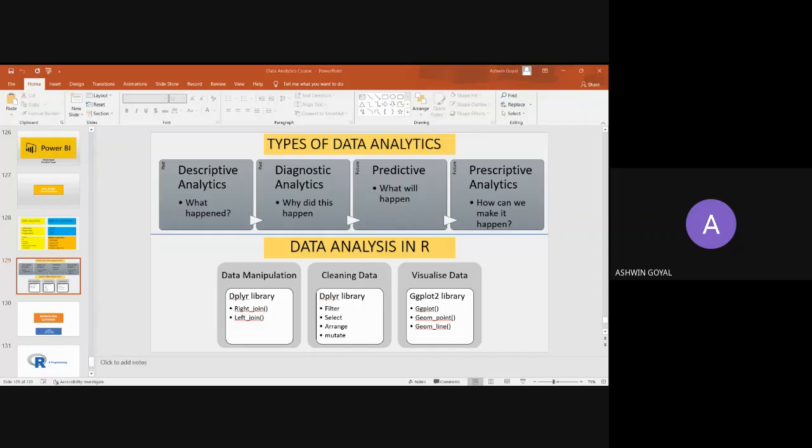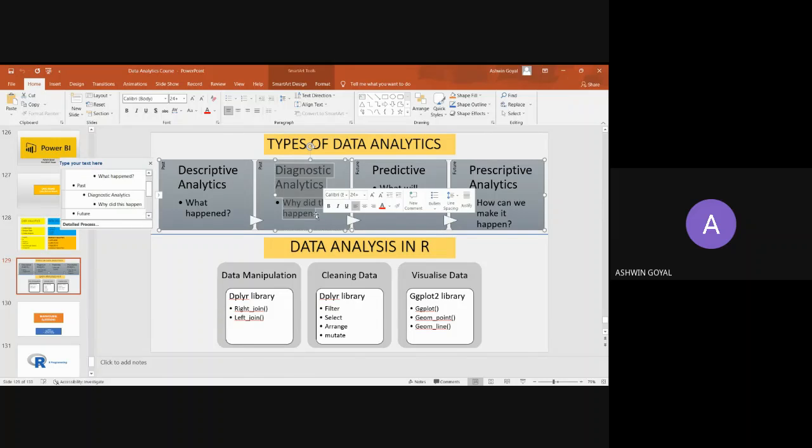Then, the second type is diagnostic analytics. In this case, we can look at time series models. I think some math students might have heard of this. Time series modeling is used in quant roles, also in companies like JP Morgan and all. So this is diagnostic analytics.